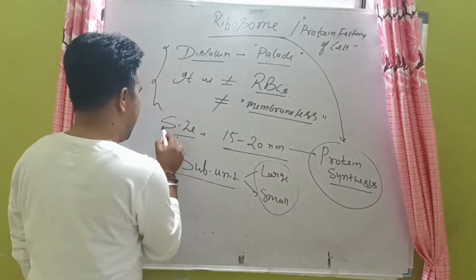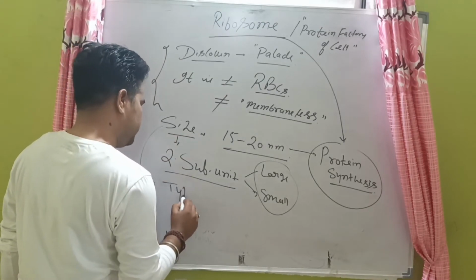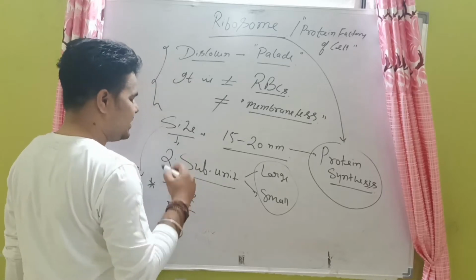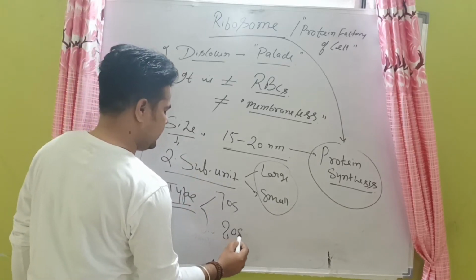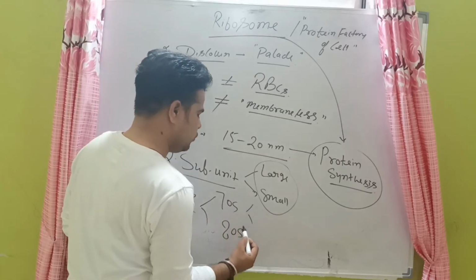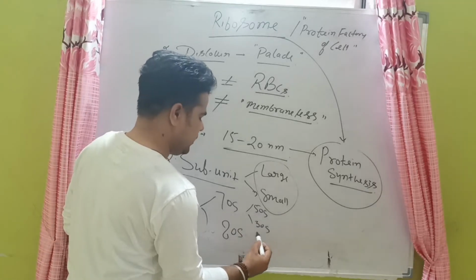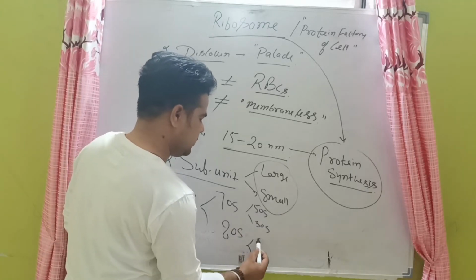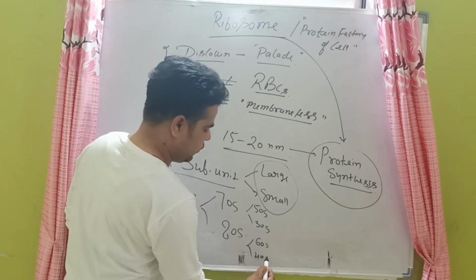So basically I am talking about the next step, the types of ribosomes. Ribosomes are of two types, 70S and 80S. 70S also has two subunits, 50S as well as 30S, and 80S has two subunits, 60S as well as 40S.